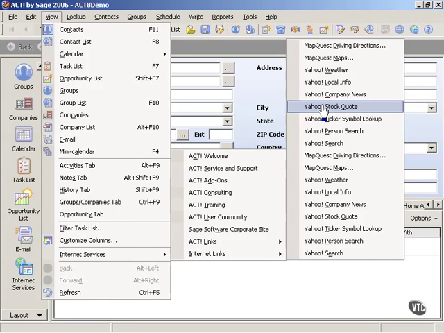But the main thing to understand is that internet services allow us to tie into the world, allow us to tie our databases to the resources that are available to us through the internet, and to do that in a seamless way. So ACT has become more and more powerful, and it has ways to track what we're doing with our prospects. And one of the things that we definitely want to be able to do is to track sales opportunities. In our next chapter, we'll talk about tracking opportunities. That's next.